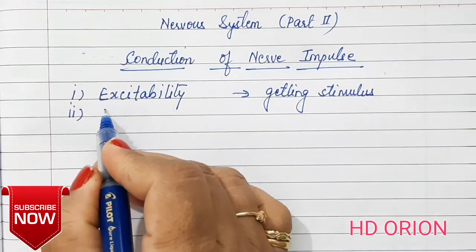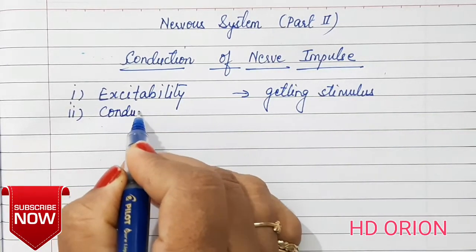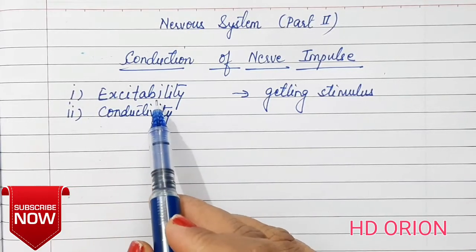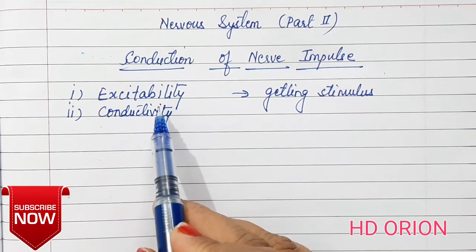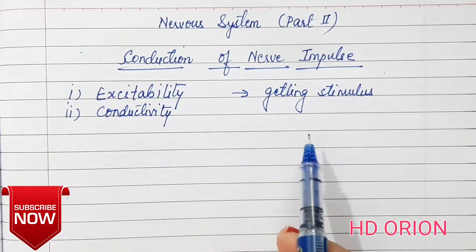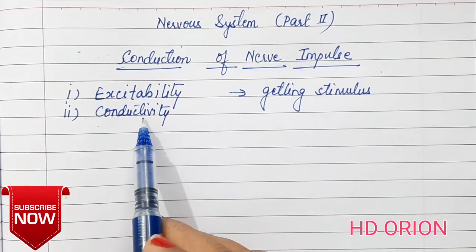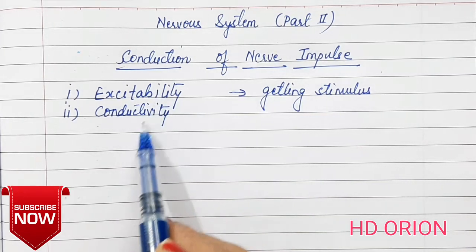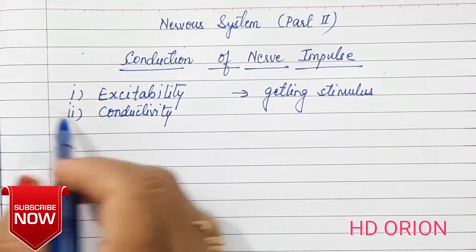The second term is conductivity. After the neuron gets excited, this excitement conducts through the entire neuron. This is known as conductivity. So the transfer of this excitement along the length of neuron is known as conductivity.